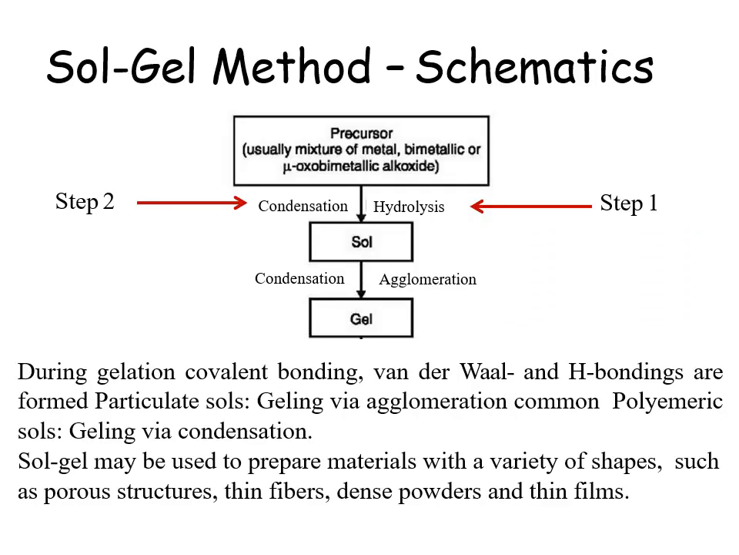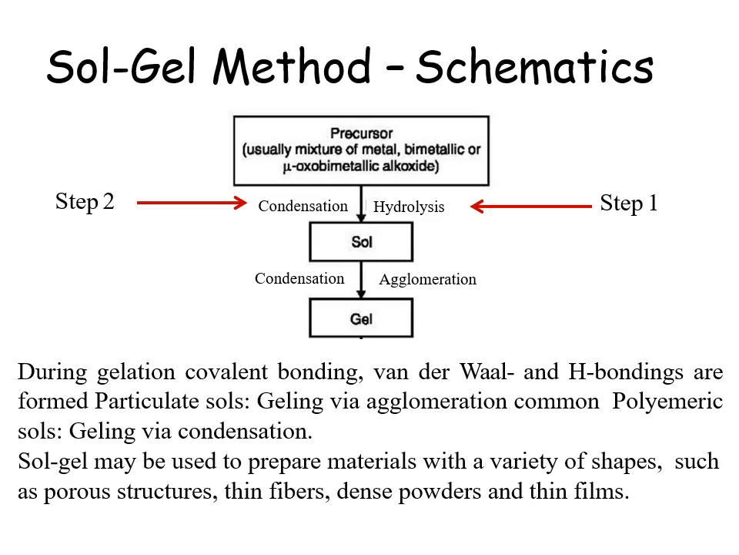Schematics. First of all, precursors, usually mixtures of metal, bimetallic or heterobimetallic alkoxide. In the first step, hydrolysis takes place to get sols, then agglomeration or condensation to get gel. During gelation, covalent bonding, van der Waals interactions and hydrogen bondings are formed.